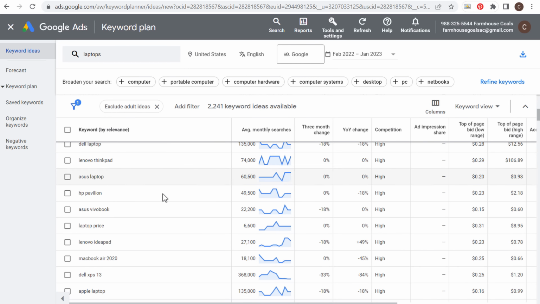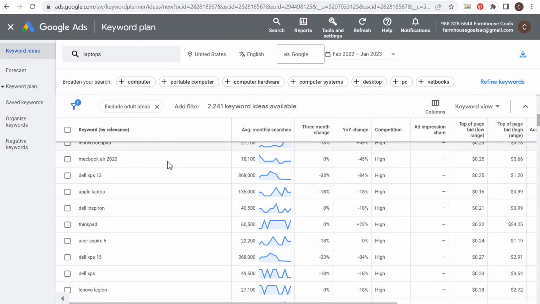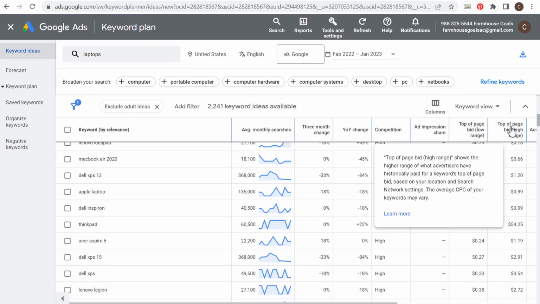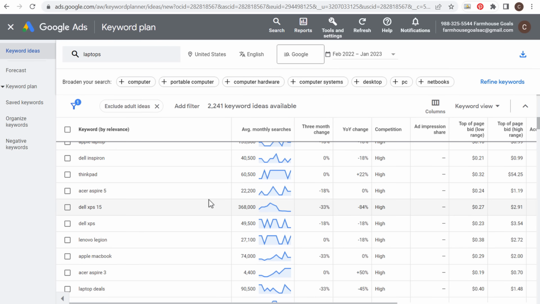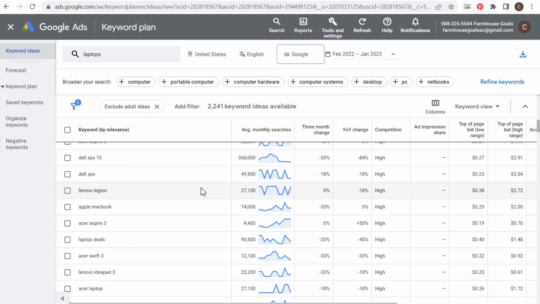And as we scroll through here, you can see there's all sorts of different keywords that we can look at. We can see how much advertisers are bidding for some of these keywords in Google Ads. We can see the trends for these keywords and the overall competition in Google Ads as well. So there's a ton of different things you can do with the Google Keyword Planner. I recently created a tutorial on my channel about how to use the Google Keyword Planner. So I would highly recommend looking at that if you're not familiar with this incredible tool. So number one is the Google Keyword Planner.